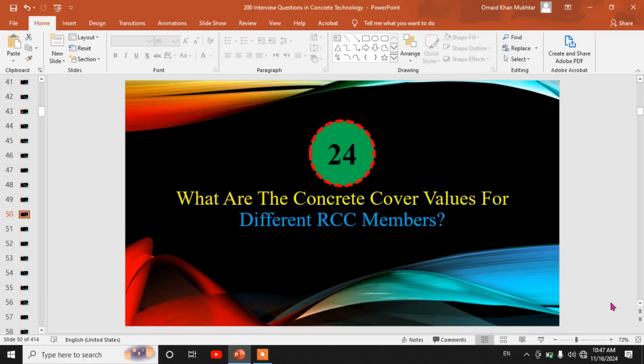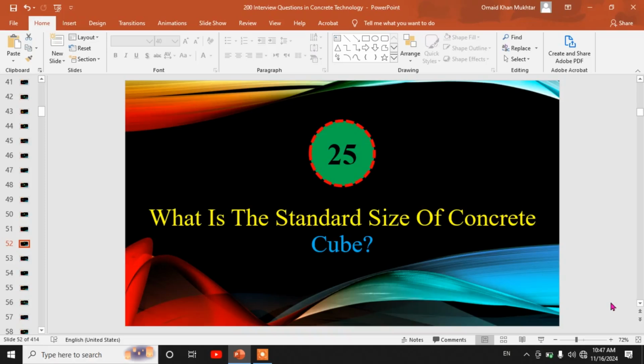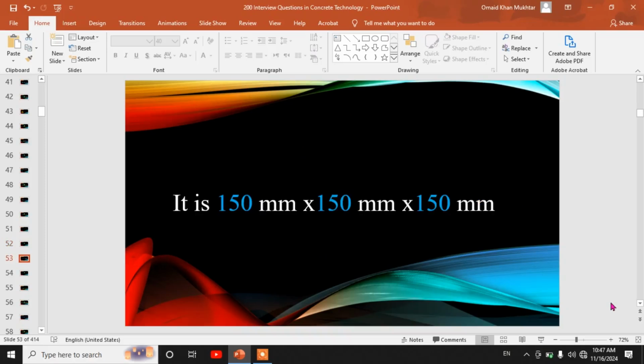Twenty-fourth, what are the concrete cover values for different RCC members? Concrete cover values are below. For slab we have 20 mm, for beam we have 25 mm, for column we have 40 mm, and for footing we have 50 mm. Twenty-fifth, what is the standard size of concrete cube? It is 150 mm by 150 mm by 150 mm.